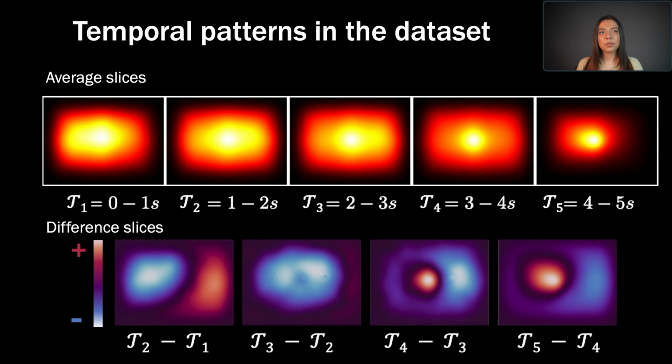We also show the differences of the consecutive average temporal slices to illustrate attention shifts. Light blue indicates the regions with reduced attention, whereas red indicates increased attention. We observe that attention shifts from left to right, disperses from the center towards the corners. Then it increases towards the center of the image. Interestingly, this trend coincides with the Western left-to-right reading direction.